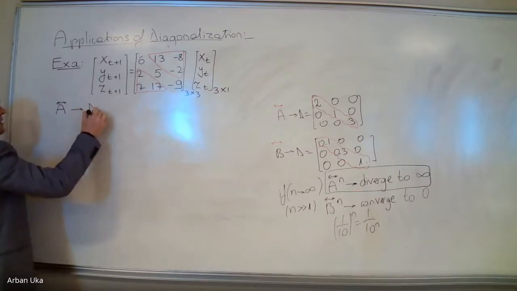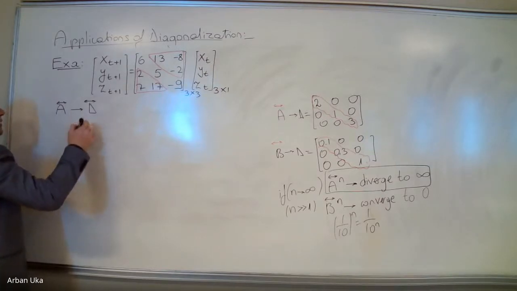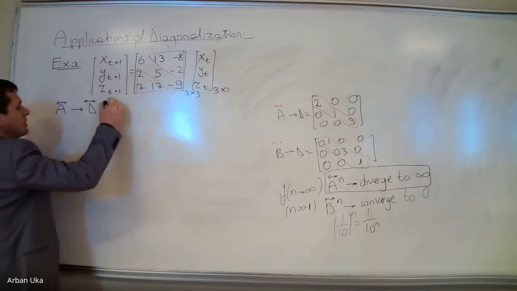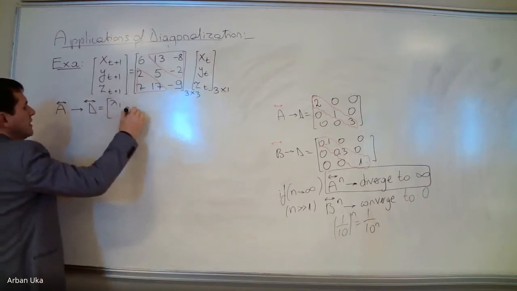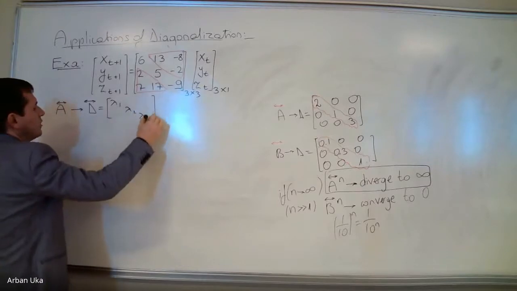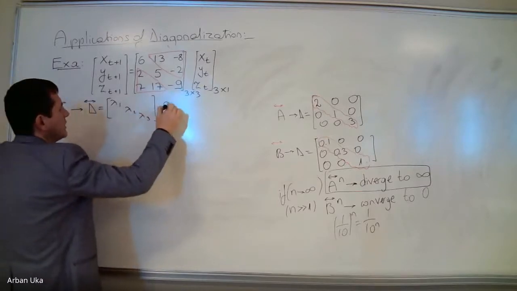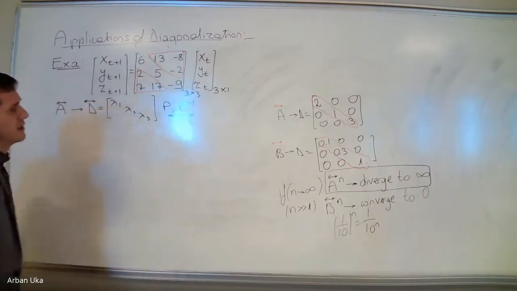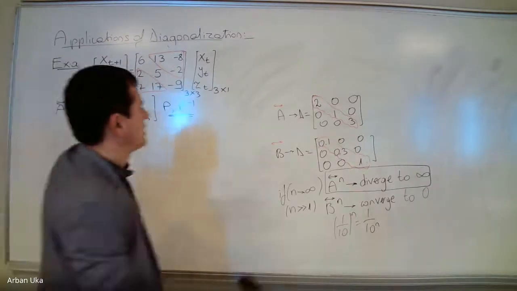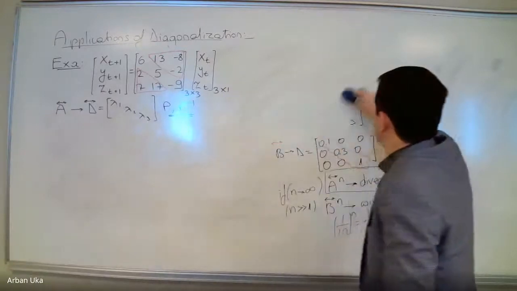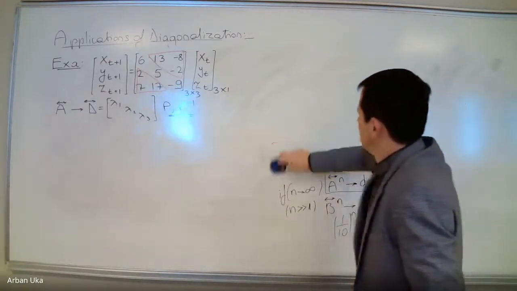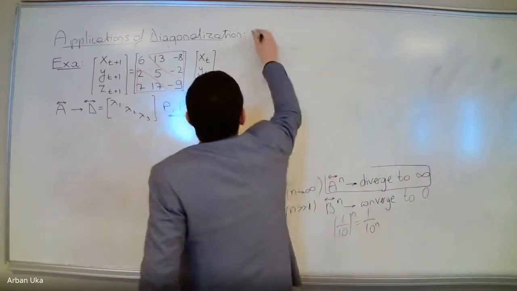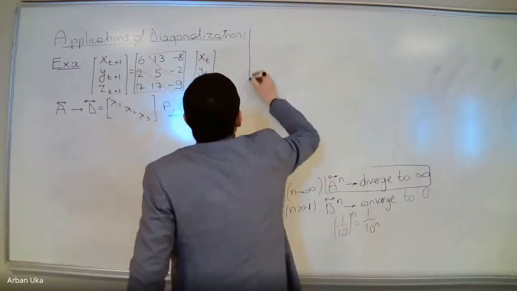Next, we should immediately try to identify the diagonal matrix, which will be a matrix composed of lambda 1, lambda 2, lambda 3, and all zeros. We have to determine what the matrix P is and what the matrix P inverse is. Okay, so this is how we should approach the problem.